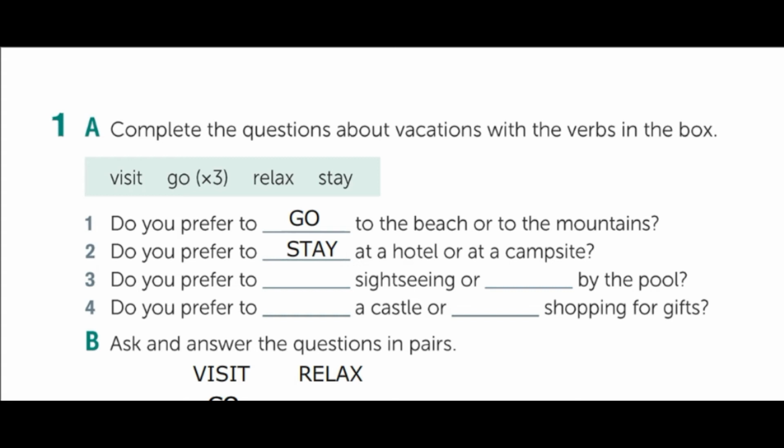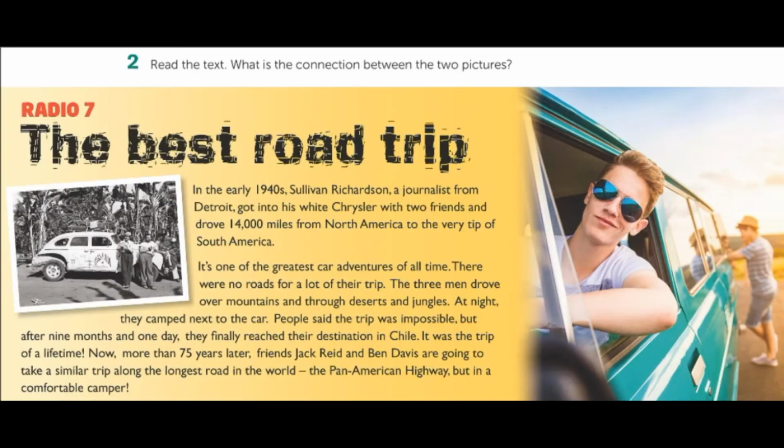Number 3, do you prefer to go sightseeing or relax by the pool? Which verbs are used here? And then we have the answers. Go sightseeing and relax by the pool. Number 4, do you prefer to visit a castle or go shopping for gifts? So which verbs can be used? Visit a castle and go shopping for gifts. Alright? Now let's read the text and check what is the connection between the two pictures.